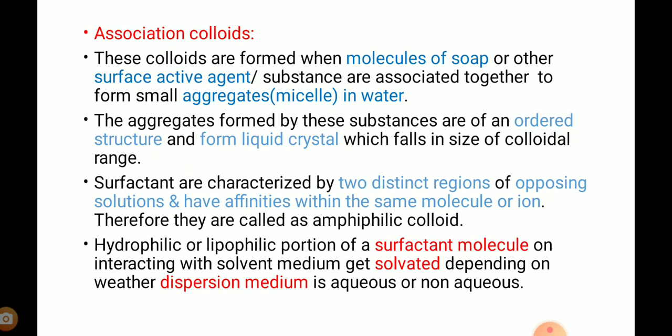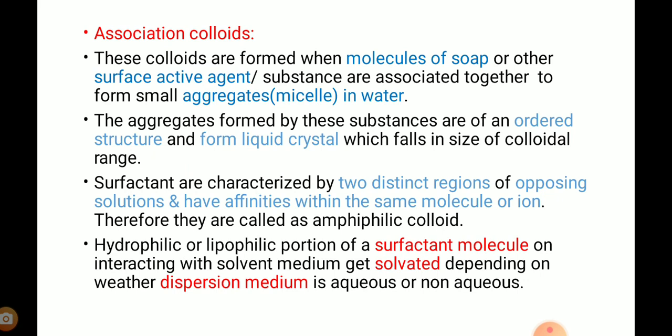Next is association colloid. These colloids are formed when molecules of soap or other surface active agents or surfactants associate together to form a small aggregate that is called a micelle in water.